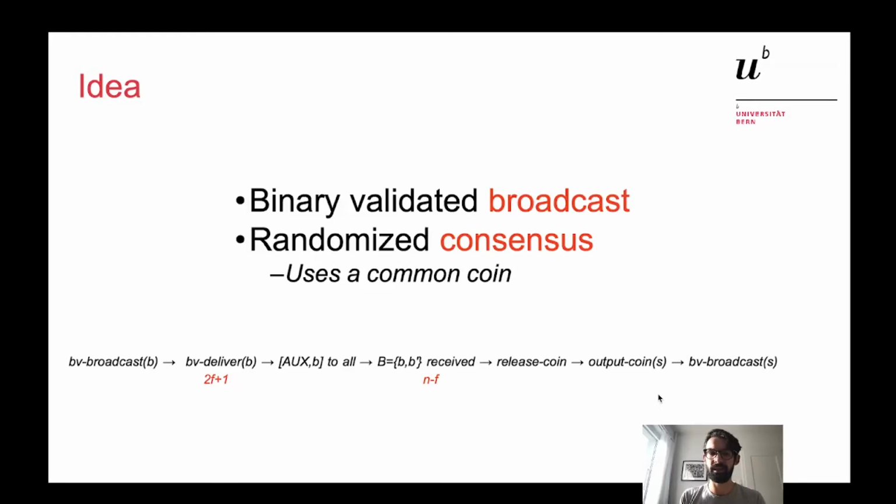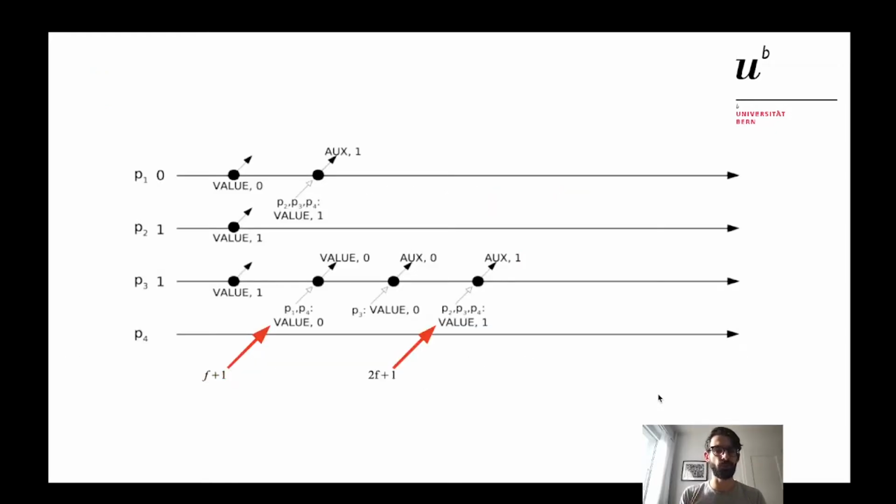But let's see an example. Let's consider four processes, P1, P2, P3, and P4, and let's consider P4 to be a malicious process. Process P1 proposes 0, while processes P2 and P3 propose 1. So they start by BV-broadcasting the values 0, 1, and 1.